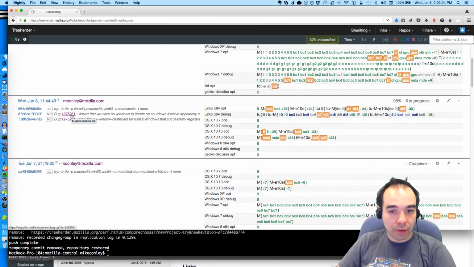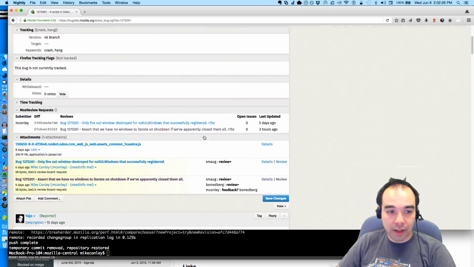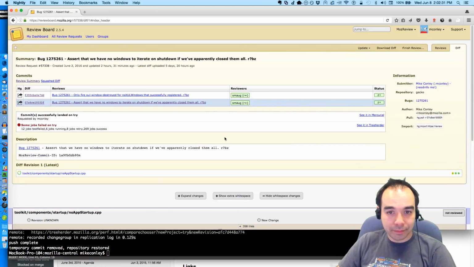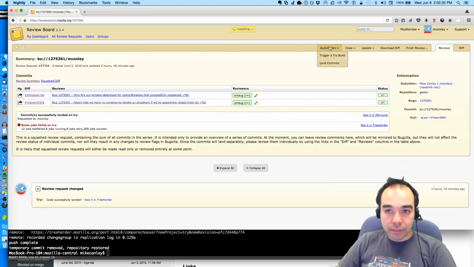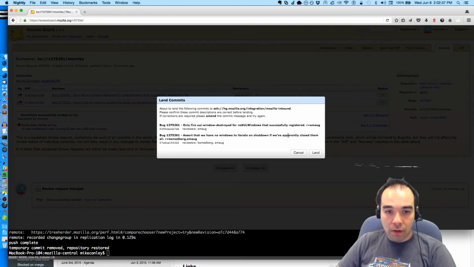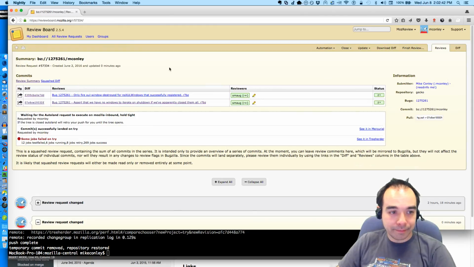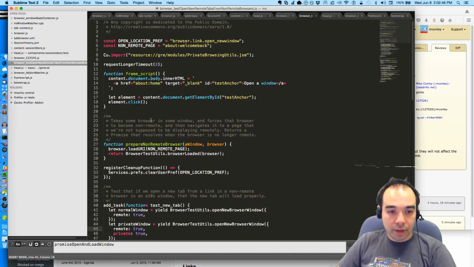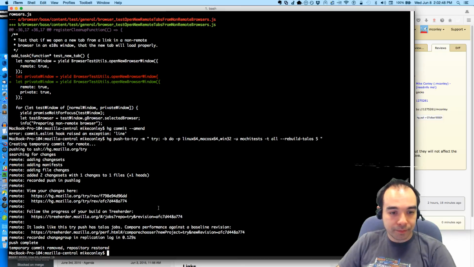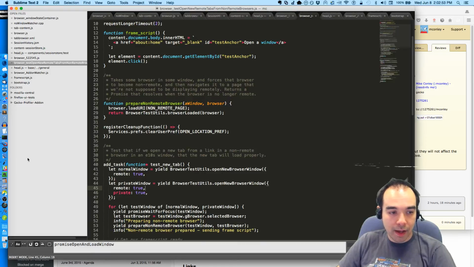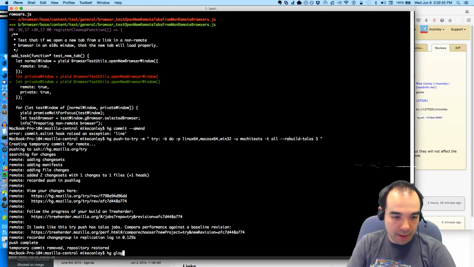Okay, I'm gonna land this other thing that I worked on today. And I guess the sheriffs can back it out if it's really bad. Alright. Land. Land ho. Done. Oh, my nose. I'm really complaining about that a lot, I know. And here's the try push I just put up with the fix for my parentheses mistake.